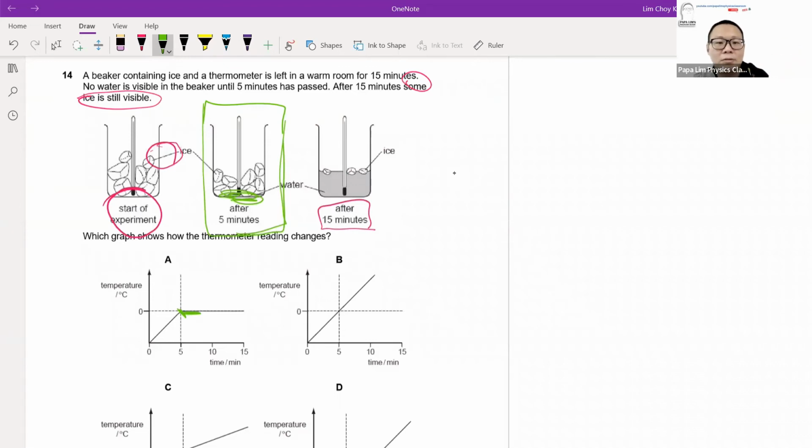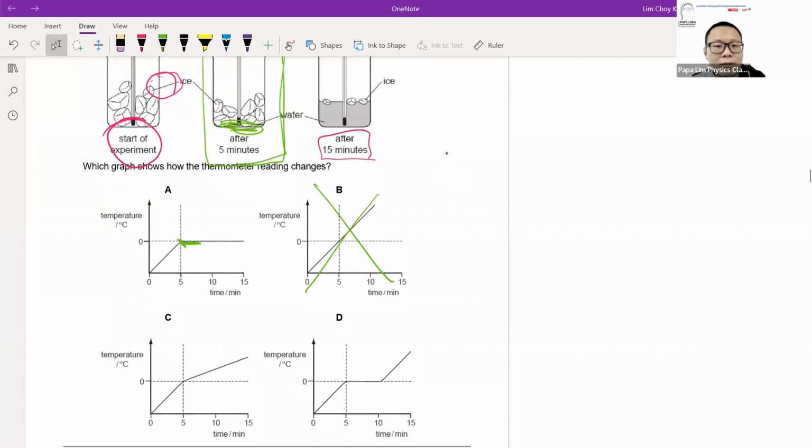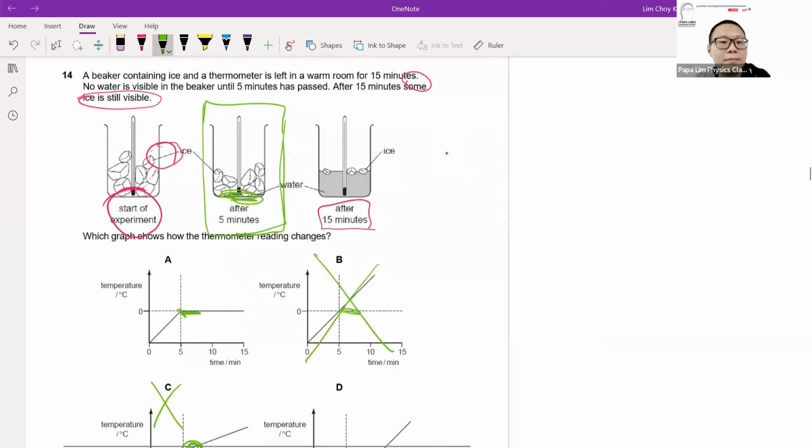So definitely B is out. C will be out because there's no horizontal line. D is possible because there's a horizontal line to indicate melting has started. Now, what is important is what happens after 15 minutes. Especially from this statement and the picture, some ice is still visible, which indicates that melting has not been completed. Melting is completed when there is totally no ice at all, when all the solid has converted to liquid.